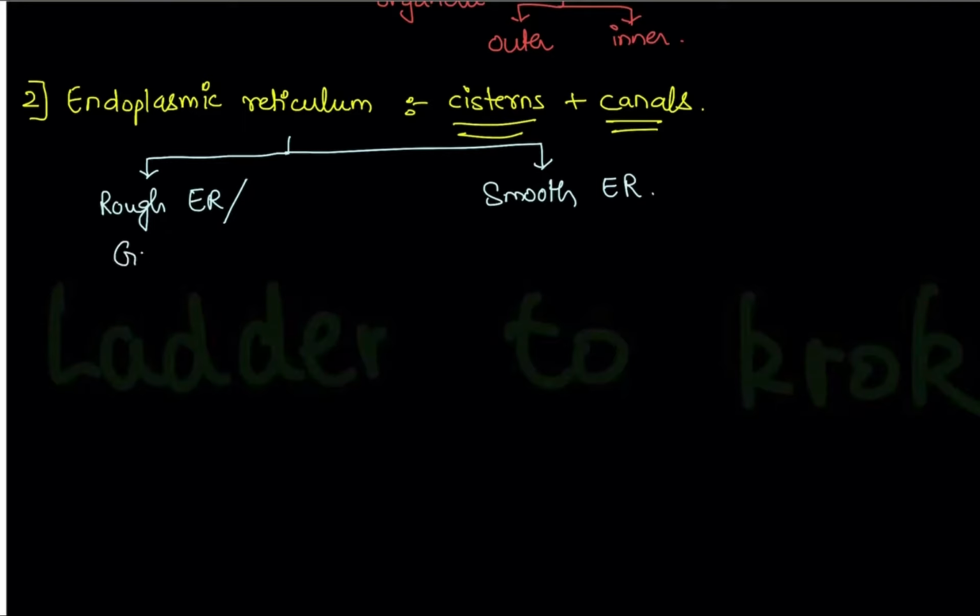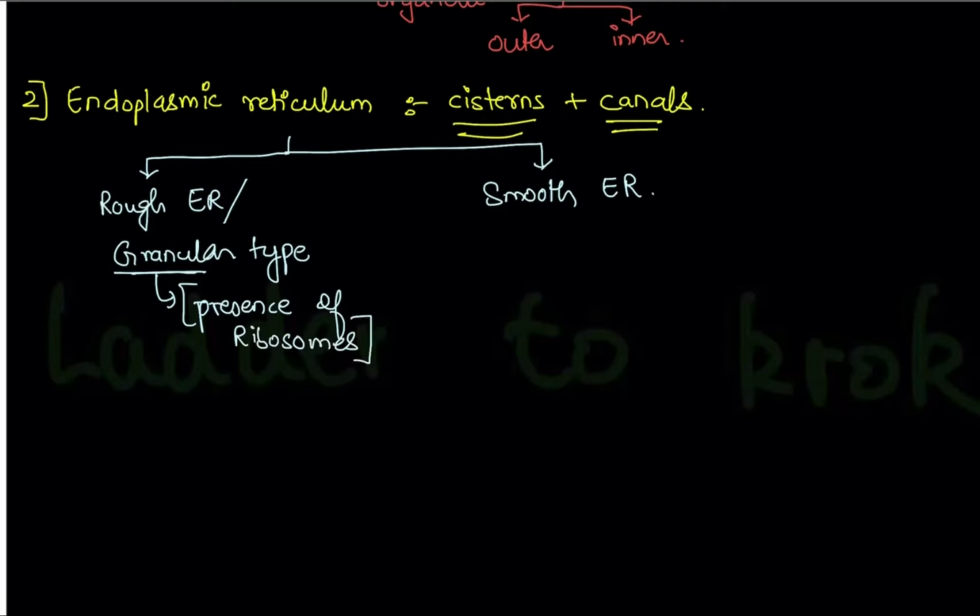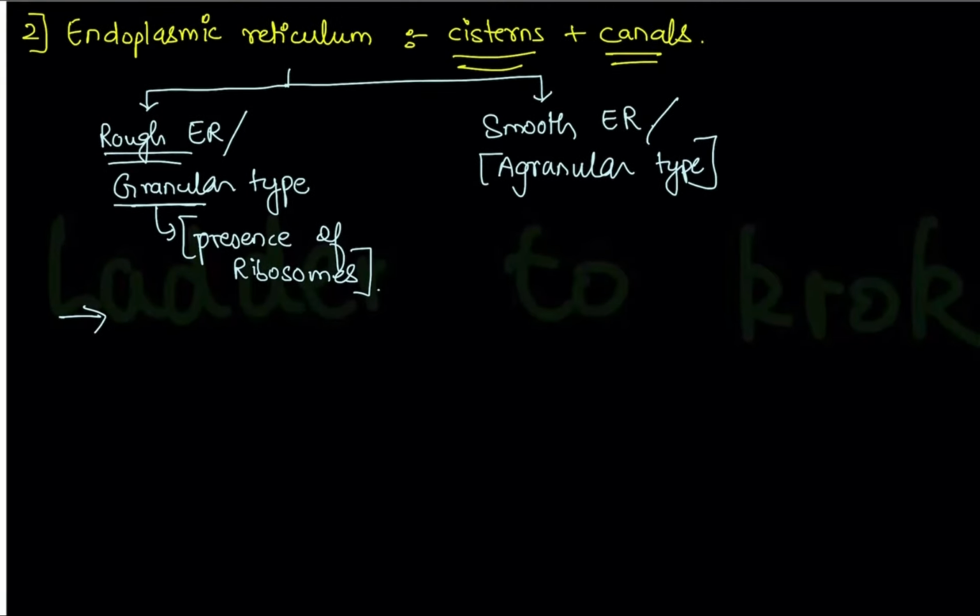Rough endoplasmic reticulum is granular type. This granular type is because of the presence of ribosomes. So ribosomes give it a granular surface, and this granular surface is kind of rough. So this is called rough endoplasmic reticulum. Smooth endoplasmic reticulum is agranular type, that is, it has a smooth surface without ribosomes. Now rough endoplasmic reticulum is responsible for protein synthesis.